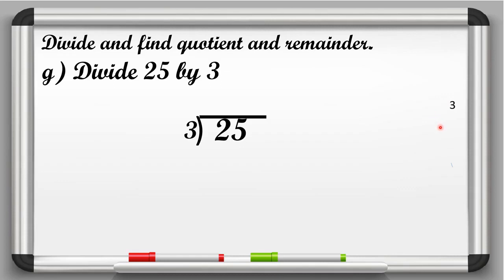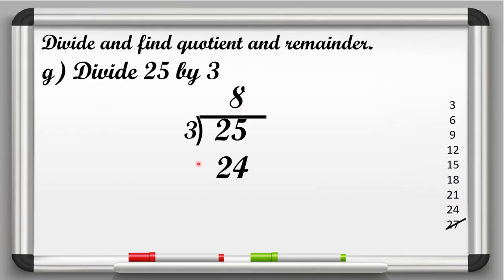3 ones are 3, 3 twos are 6, 3 threes are 9, 3 fours are 12, 3 fives are 15, 3 sixes are 18, 3 sevens are 21, 3 eights are 24, 3 nines are 27. So here 27 is the greater number than 25. So we will cut 27. Okay, now we have to write 24 below 25. Okay, so at which number it comes? 1, 2, 3, 4, 5, 6, 7, 8. At number 8. So here 8 is the quotient. So we will write 8 here at quotient place.